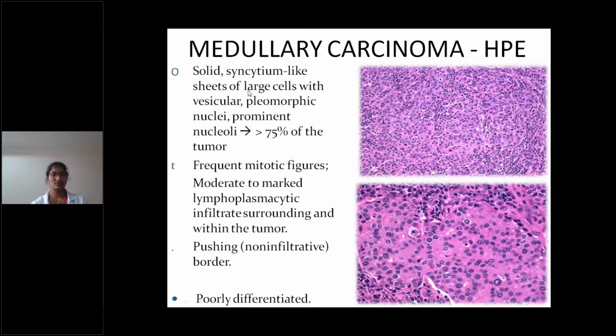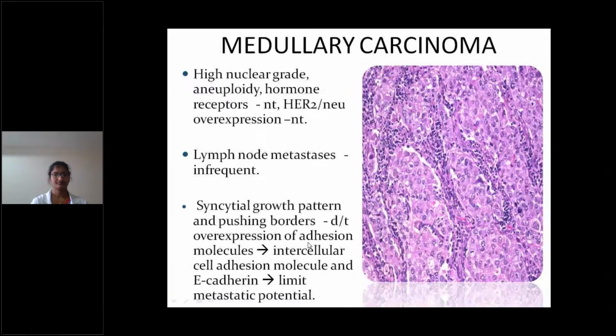In medullary carcinoma, there are solid syncytium-like sheets of large cells with vesicular pleomorphic nuclei and prominent nucleoli in 75% of the tumor. There will be frequent mitotic figures, and moderate to marked lymphocytic infiltrate surrounding and within the tumor. This is a very important point to distinguish medullary carcinoma. Moderate to marked lymphoplasmacytic cells will be there within the tumor. The border in medullary carcinoma is a pushing border, that is, a non-infiltrative border. And this is poorly differentiated.